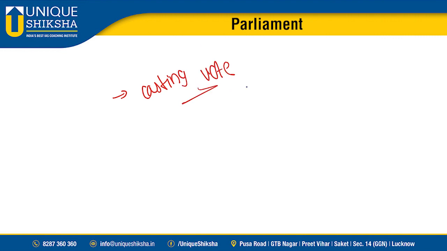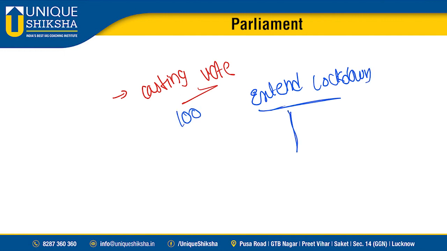Sir, casting vote, I guess clear or not? See, imagine we are taking a decision in parliament whether to extend lockdown or not. Okay, the total strength of the house is 100 members present. Suppose 51 members say yes, extend the lockdown, and 49 members say don't extend the lockdown. So 51 members are saying extend the lockdown, so this gets passed and the lockdown gets extended. The people who are voting here, this is known as voting in first instance.